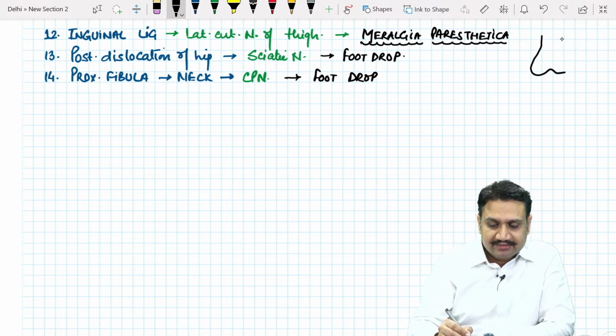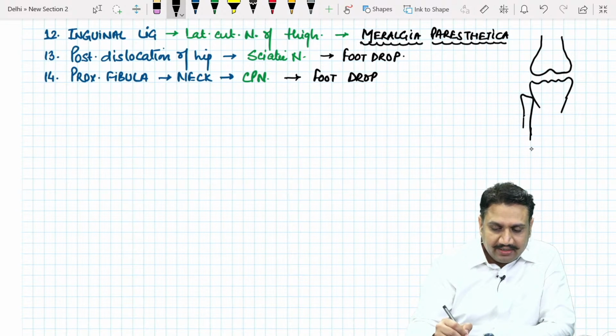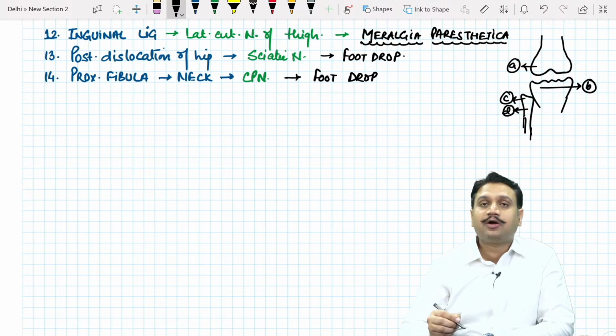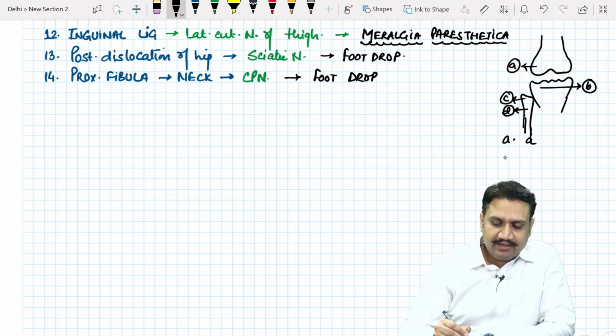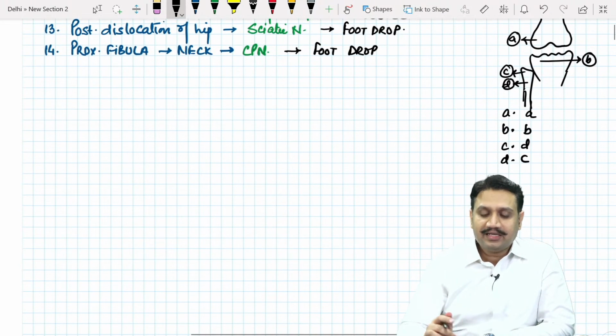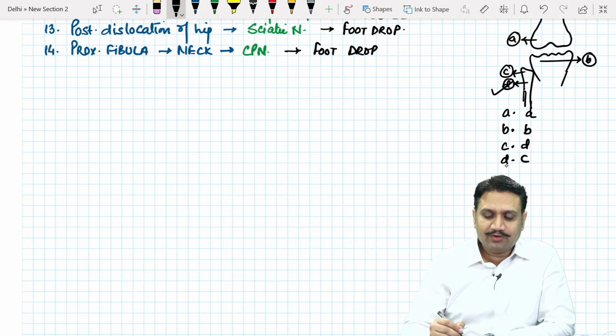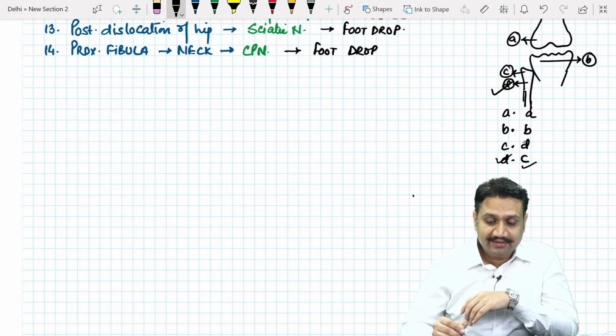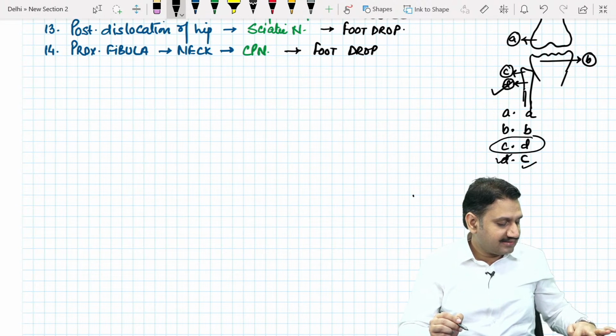They gave you a picture like this. Let's suppose this is the lower femur, this is the upper tibia, and there was a fibula here. They said there are 4 marked sites. Site A is lower femur, site B is proximal tibia, site C is head of fibula, and site D is neck of fibula. And they swapped the options: option A is A, B is B, C is D, and D is C. Now they asked, what is the most common site that involves the PIN? You know the most common site is actually D. But when you go to mark D, it comes out to be C, and when you mark C, then ideally it has to be D. So that was a kind of trap made this time in your exams.